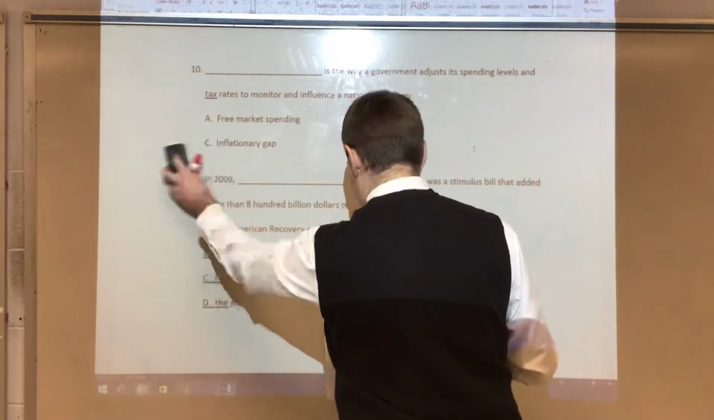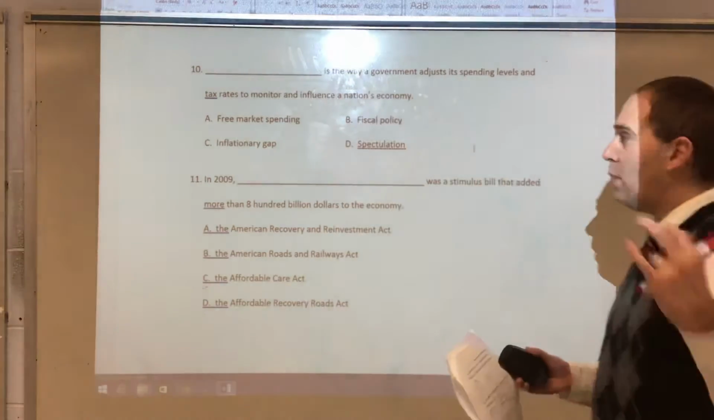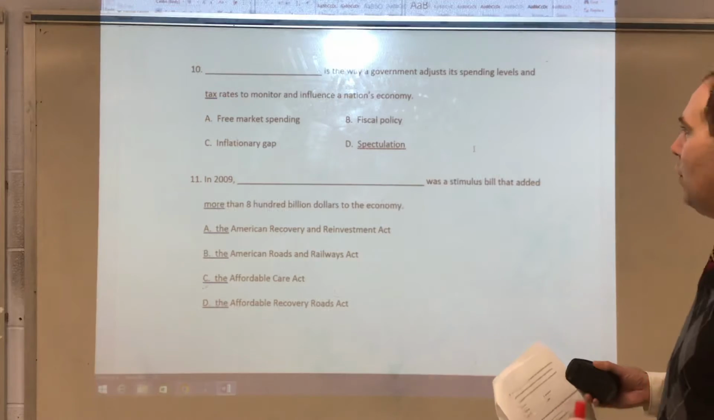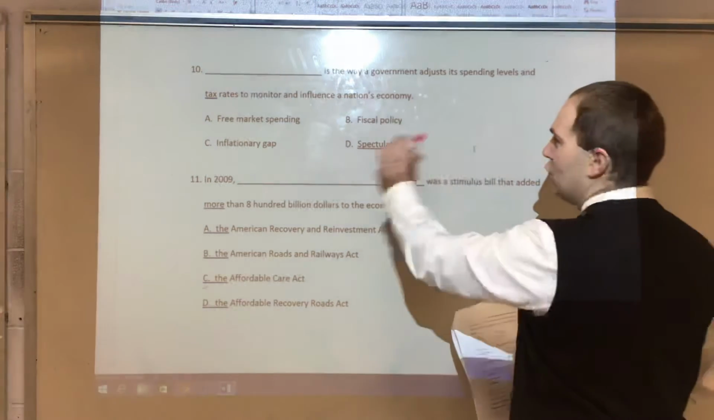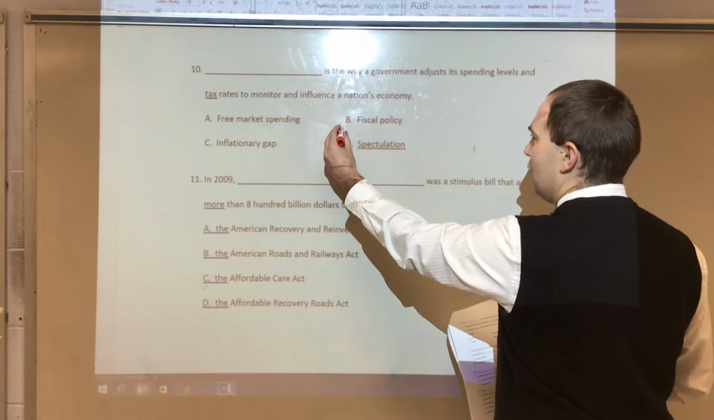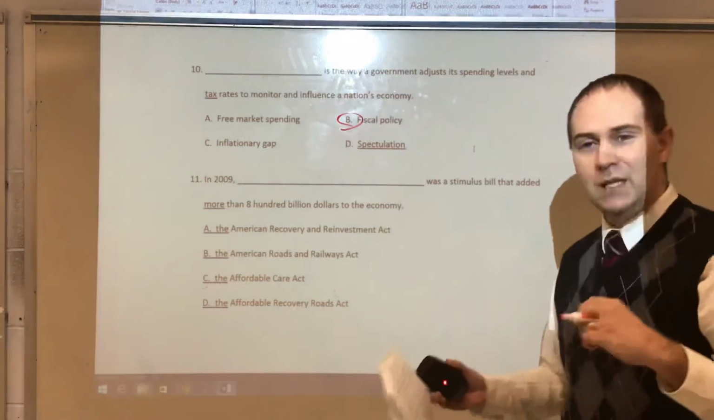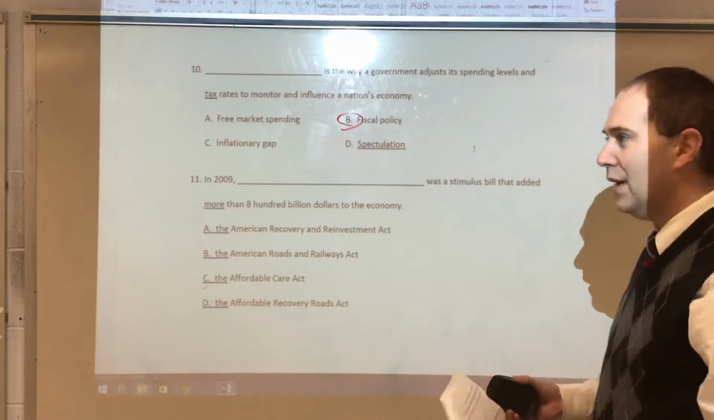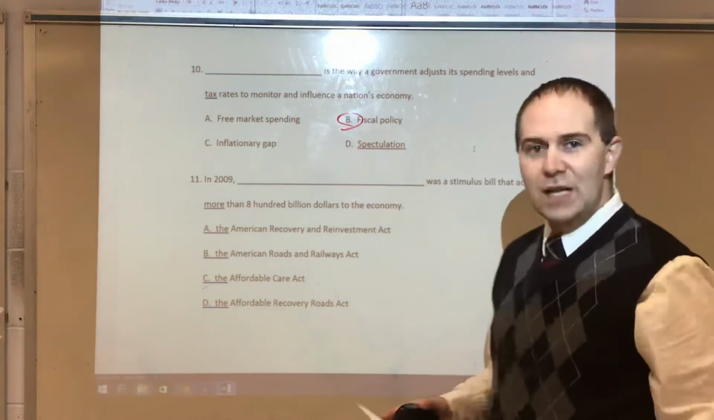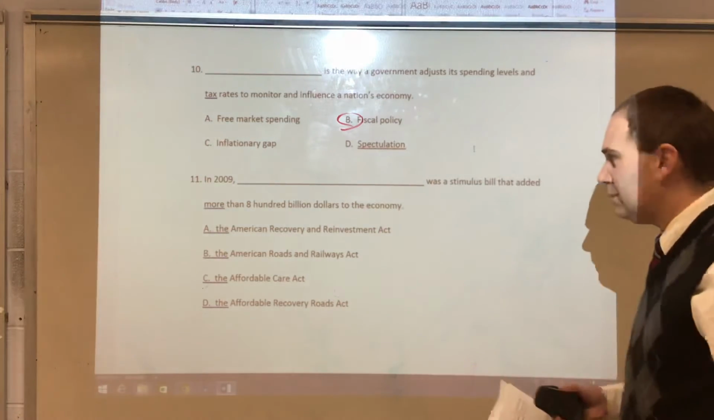Number 10, fiscal policy is the way a government adjusts its spending levels and tax rates to monitor and influence a nation's economy. That is something some people have a problem with, how they can just manipulate the economy with some of the things that they do, especially the Fed.